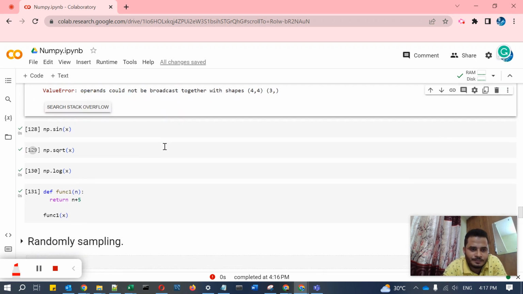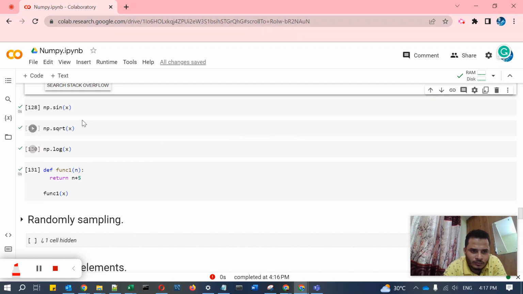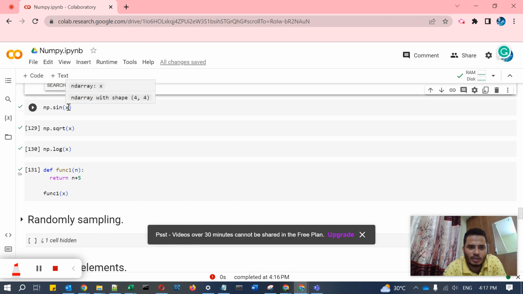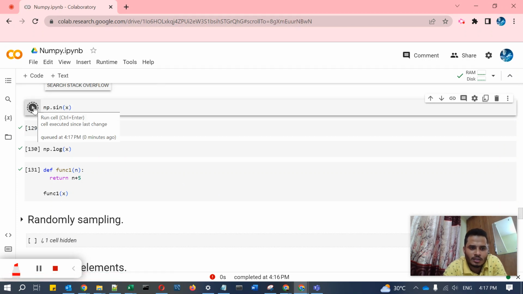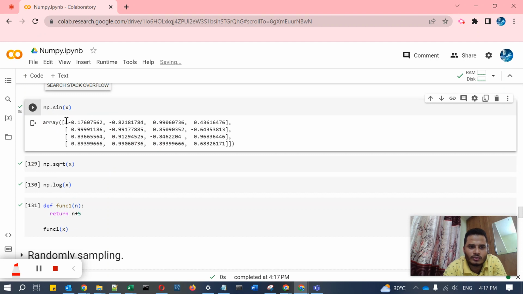Okay, so we'll check the mathematical functions like np.sin. All the values in x will have the sine applied; it will find the sine values of all the x elements.